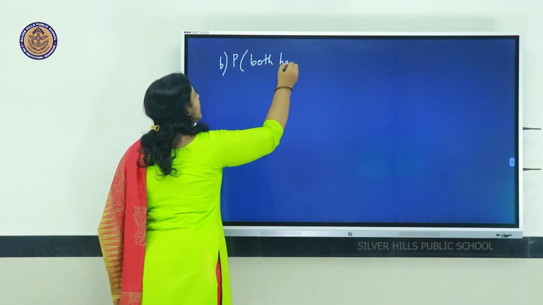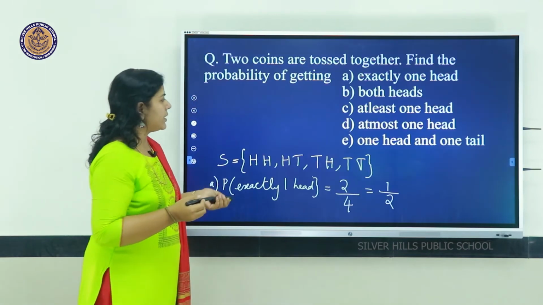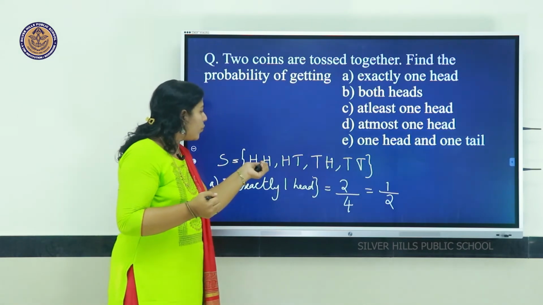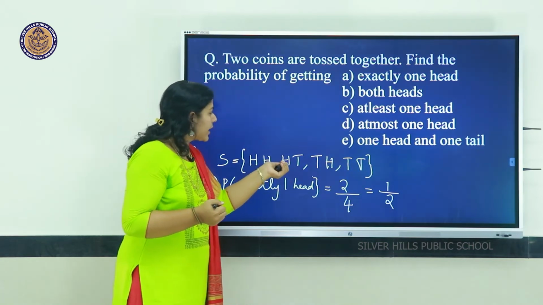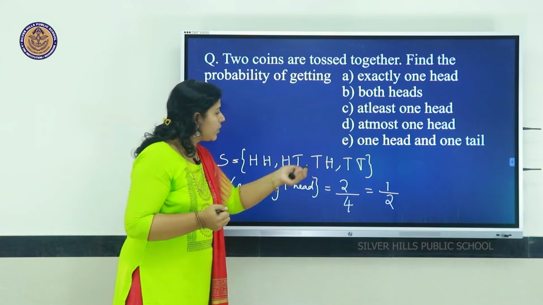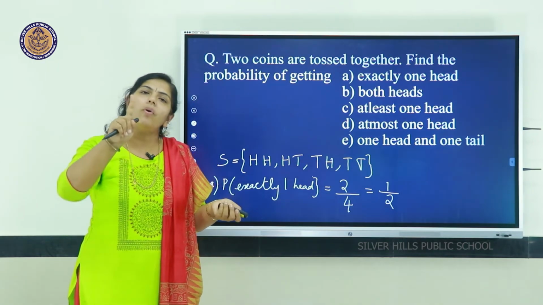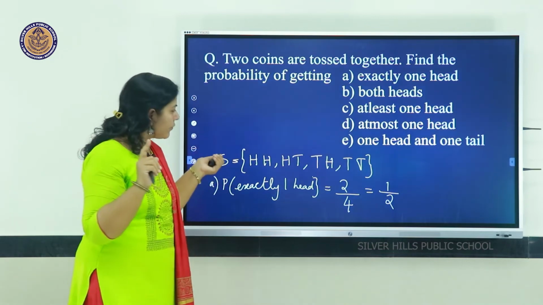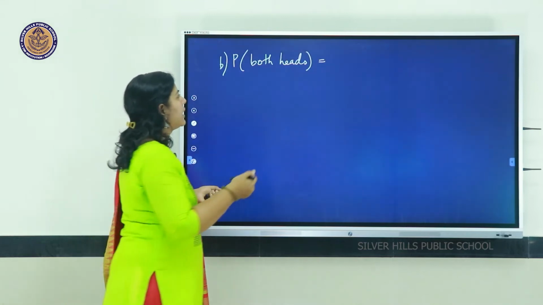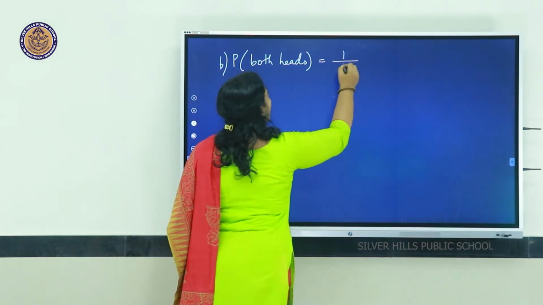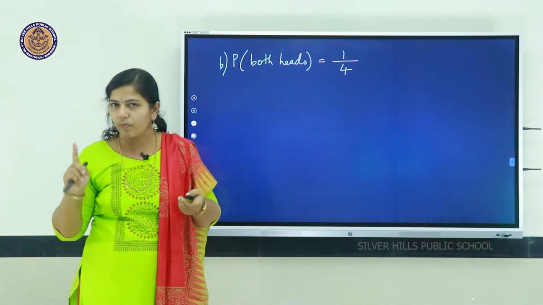We want the probability of getting both heads. What is the chance? We will see the sample space. 2 heads together, first outcome. Second, only one head. Third, also one head. Fourth, no head at all. So what is the chance? Only one possibility. Out of 4 outcomes, only one chance for getting both heads. That is, it is 1 out of 4. The probability of getting both heads is 1 out of 4.